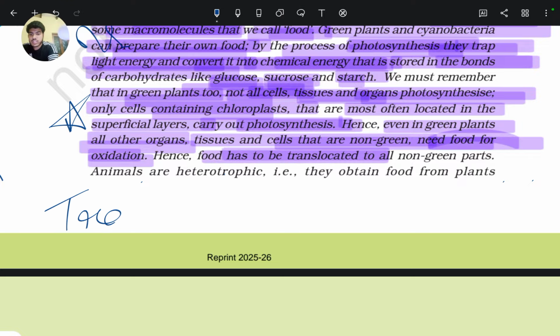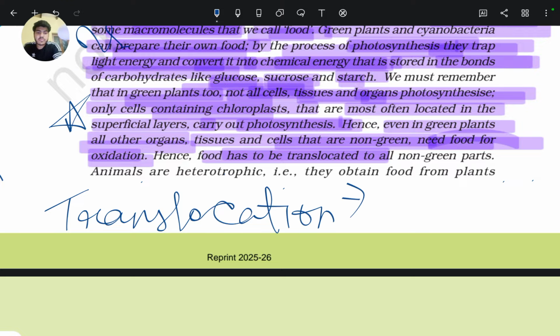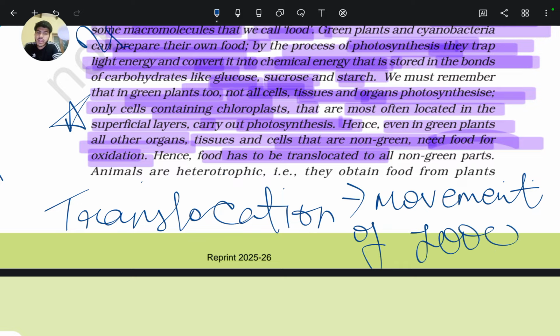The word translocation is movement of food from one place to another. Simply, that is translocation. So food has to be translocated to all non-green parts.